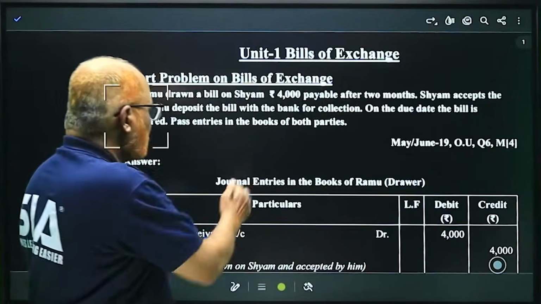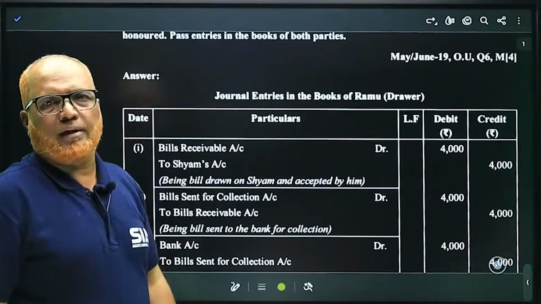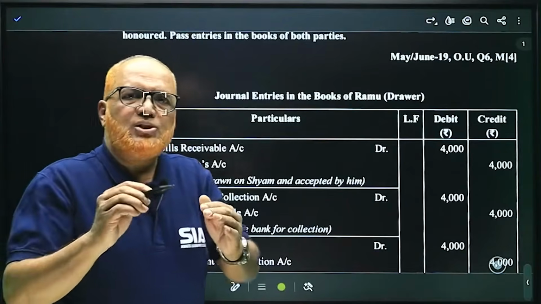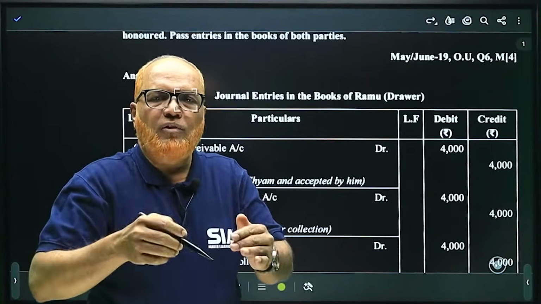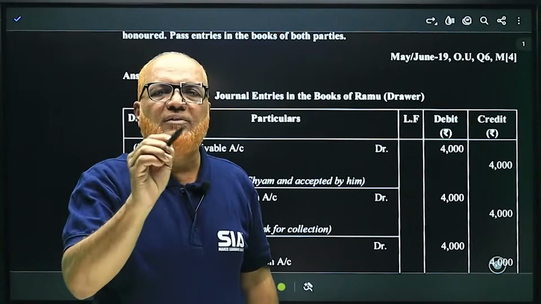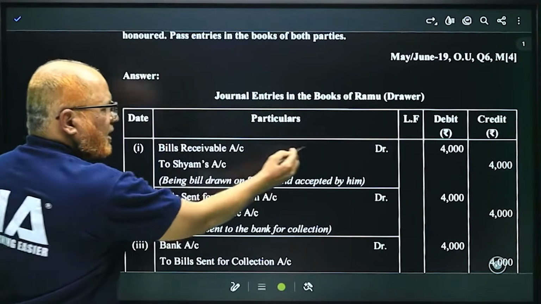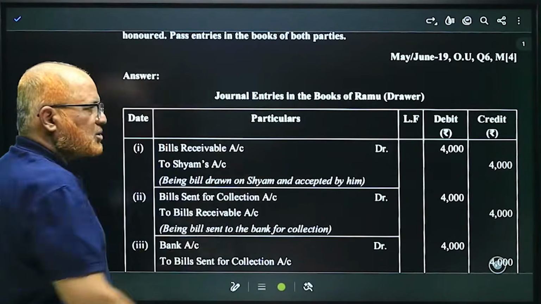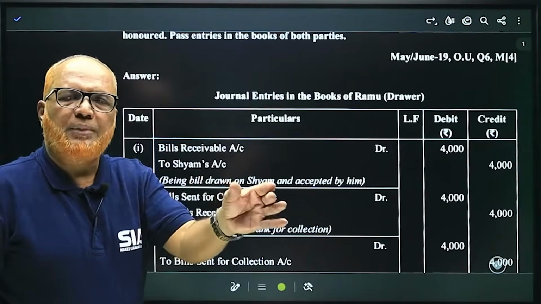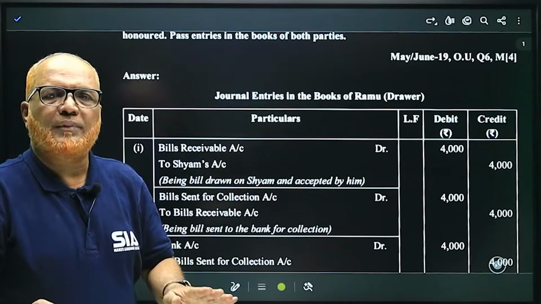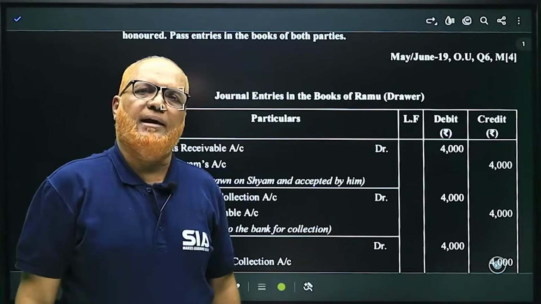First of all, I am taking the journal entries in the books of Ramu. Ramu is the drawer, right? When the bill is drawn and accepted by Sham, Ramu will write the entry: Bills Receivable account debit to Sham account, Bills Receivable account debit to Sham account 4,000. Being the acceptance of Sham received. That's all. Secondly, the bill is sent to bank for collection.